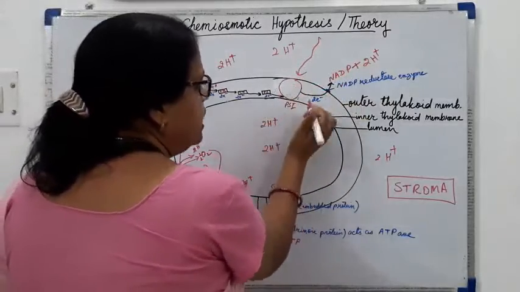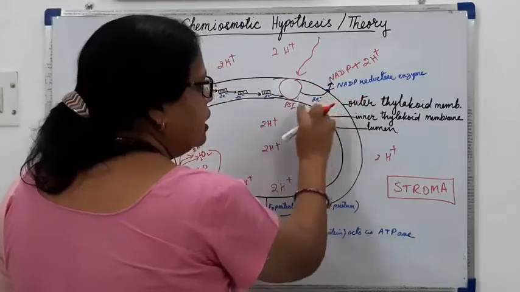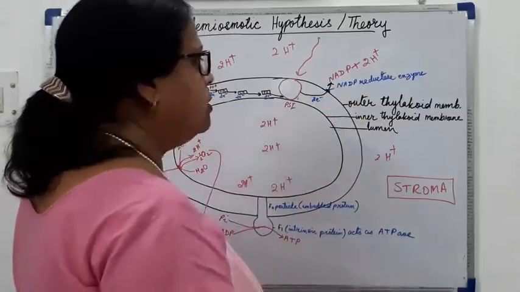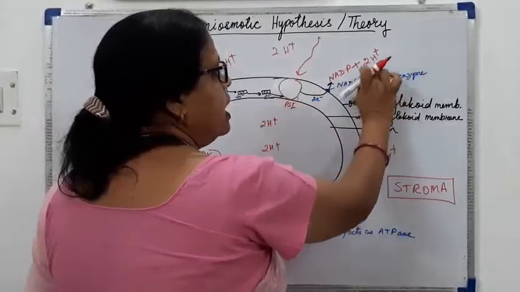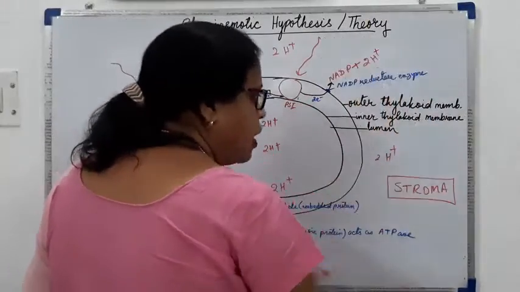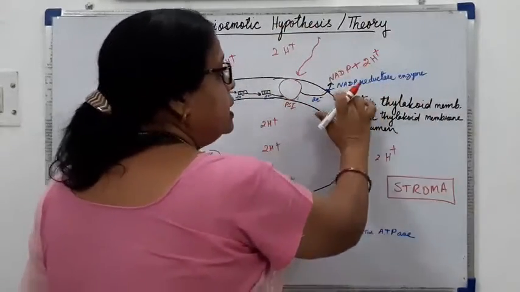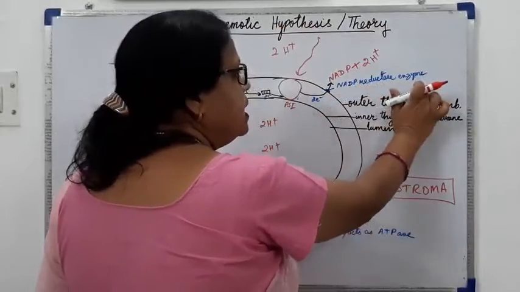Pigment system 1 also releases electrons, and these electrons are accepted by NADP, which combines with hydrogen ions found in the stroma in the presence of the enzyme NADP reductase.